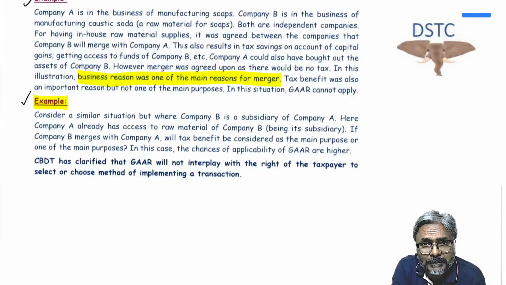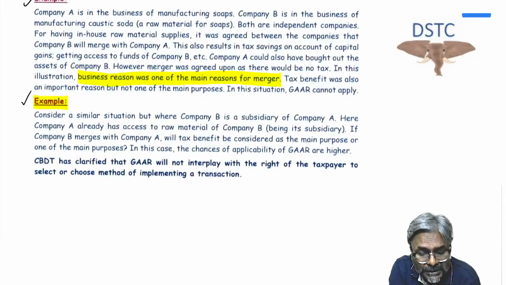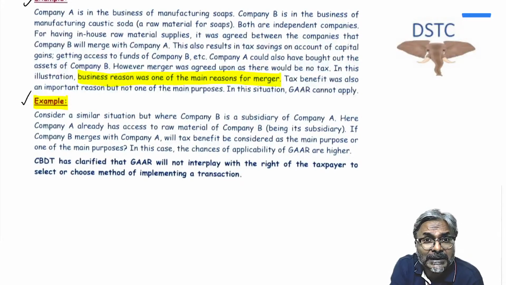But in the second example, students, what is the situation? The two companies are already having the holding and subsidiary company relationship. And because of that, the access is always there. Because you are holding and subsidiary companies, the access to these funds or to the raw material is always there. But still, if you want to do the merger,